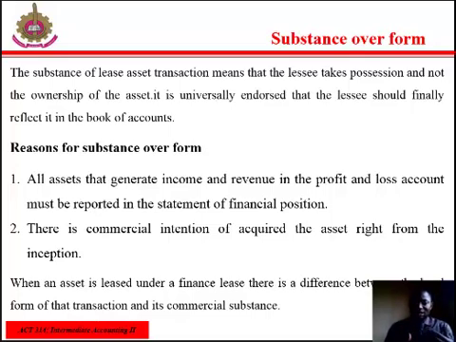When an asset is leased under a finance lease, there is a difference between the legal form of that transaction and its commercial substance. What exactly does legal form mean? The asset remains legally owned by the party leasing it out, that is the lessor. Then the commercial substance aspect of it is that the party making the lease payments, that is the lessee, has the use of the asset for most or all of its useful life. The lessee has effectively purchased the asset by taking out a loan, that is the finance lease commitment.